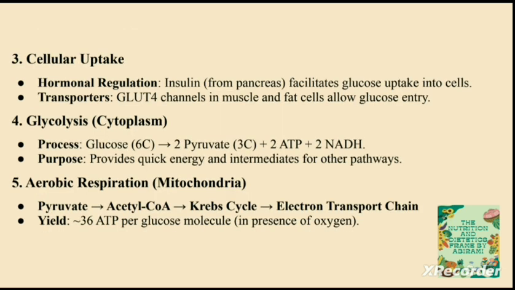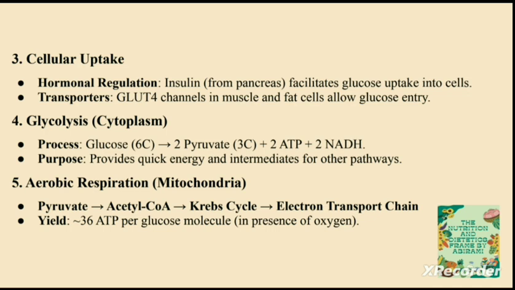And next is the cellular uptake, meaning how the glucose will be taken up by the cells. Whenever there is a glucose molecule in the bloodstream, in response to it, the pancreas will be releasing hormones. When the blood sugar level is high, the pancreas releases insulin. When the blood sugar level is low, the pancreas releases glucagon.